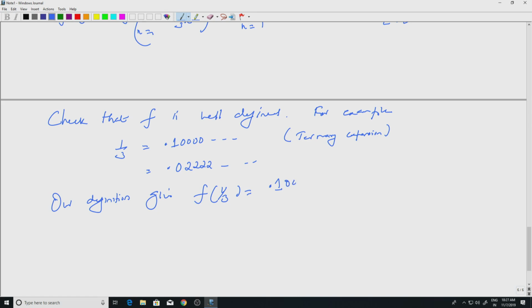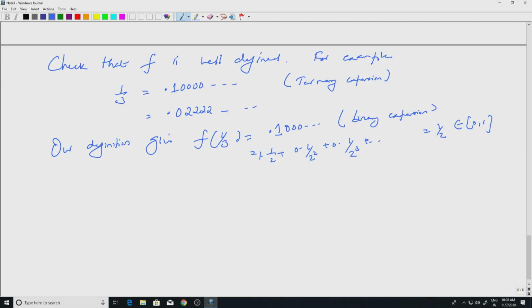It is the same number, but in binary form. In other words, we will be looking at 1 into 1 by 2 plus 0 into 1 by 2 square plus 0 into 1 by 2 cube, etc., which is equal to 1 by 2. This is my number inside 0 1, the image of 1 by 3 using one expansion. So, let us use the other expansion.